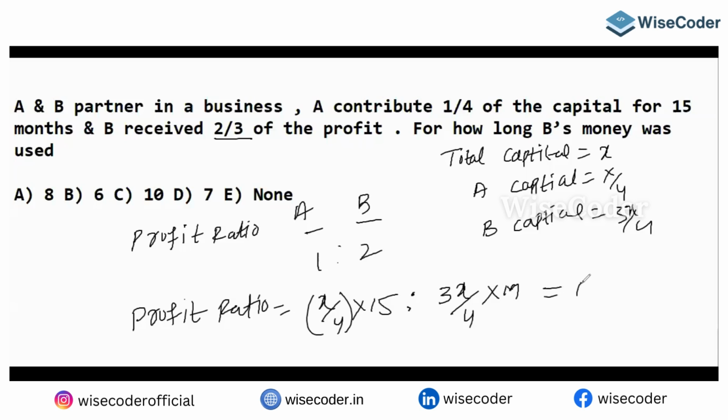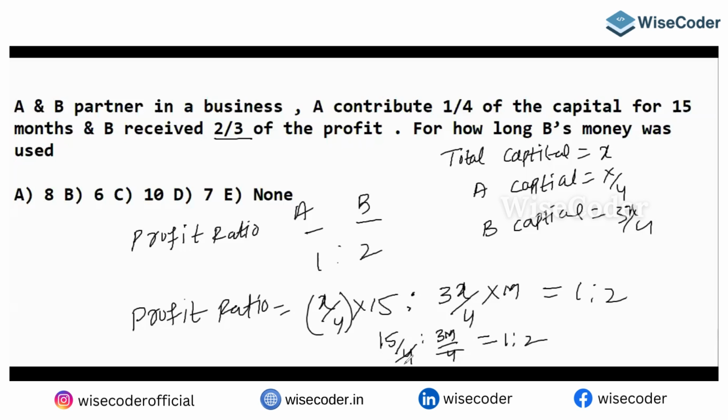Can I say this is equal to only 1:2? Yes or no? That is equal to 1:2. If you calculate that, X is going to be cancelled. So 15 by 4 is to 3M by 4, which is equal to 1:2.